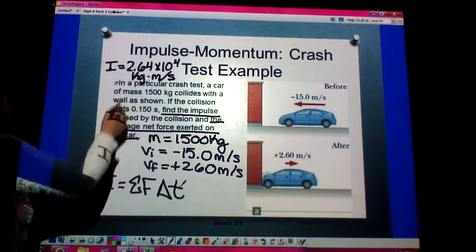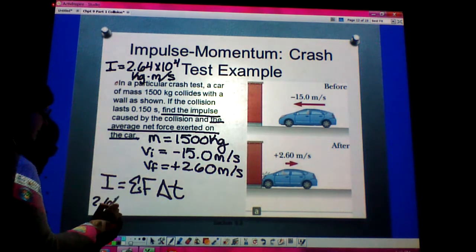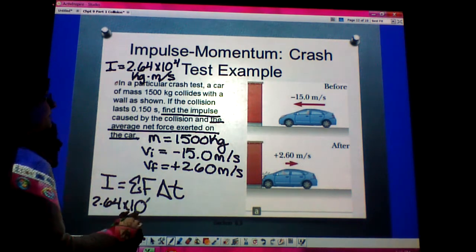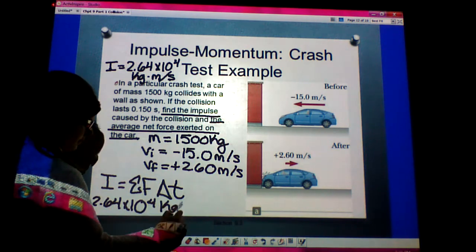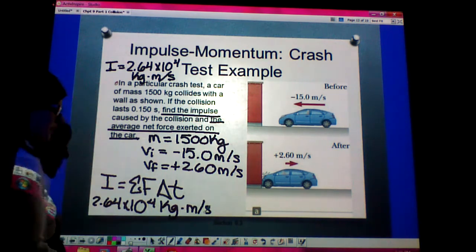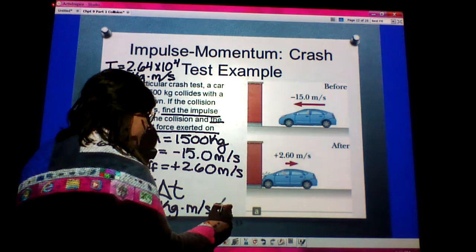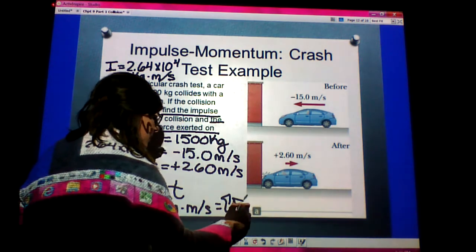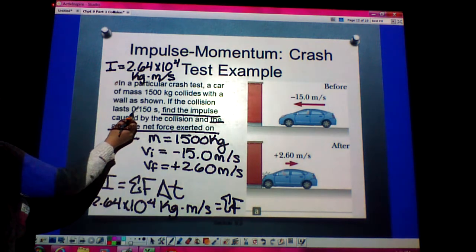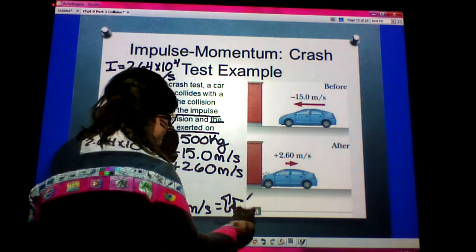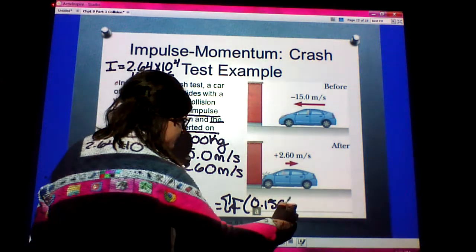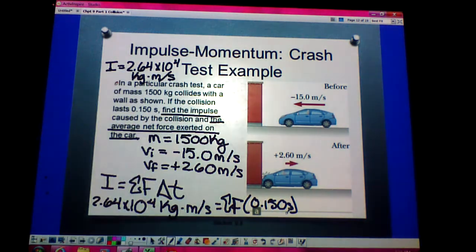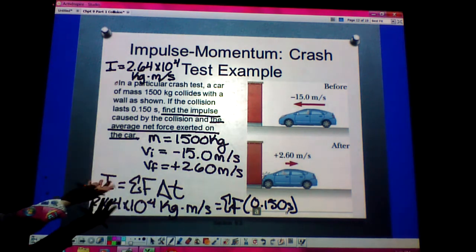Well, I know this is 2.64 times 10 to the fourth kilogram meter per second. I'm trying to find that force, and they gave me time, 0.150 seconds. So now if I divide both sides by my 0.15, I'll get my average force.